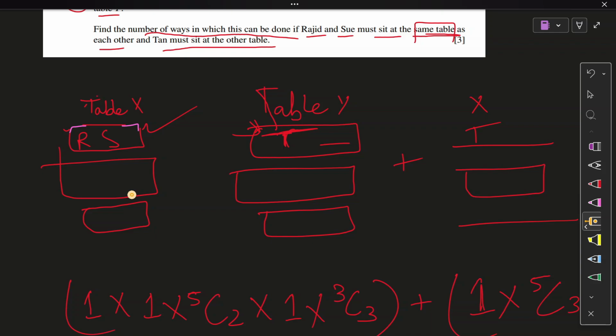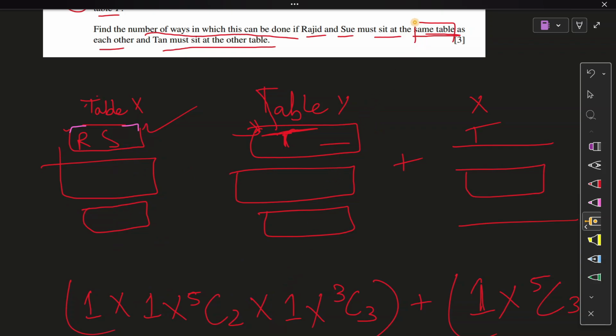Because then that would have been our context to the question that they are seated on those sides. Yeah, the selection wouldn't have changed. Why? Because the selection or combination does not care about arrangement. Even though the question wants you to have them arranged a specific way, then the meaning behind the numbers would change. See, here this one represents that Rajat has occupied one of the four seats, and this one has the meaning that Sue has occupied one of these four seats, and the remaining two seats will be occupied by these two people. That is the meaning I have given these letters, right?